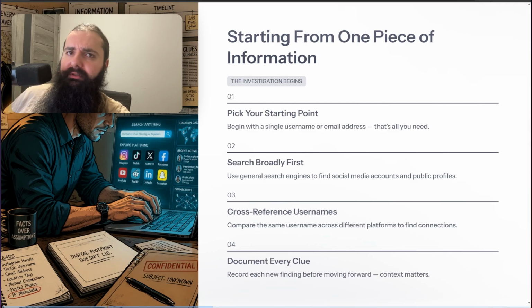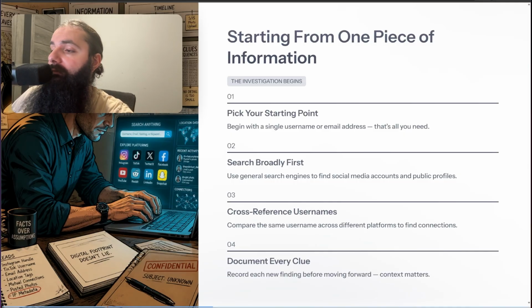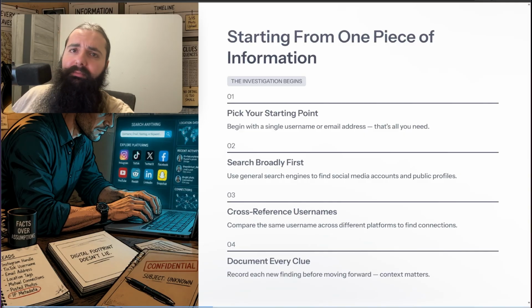You need to practice on yourself. Obviously, because it's open source, you technically could do OSINT on anybody you want, and it's technically legal, right? But I would assume it's kind of unethical, so don't do that. Just practice on yourself. And obviously you need to document every single clue. Record each new finding and take notes. You don't need any special tools, just Notepad or anything.